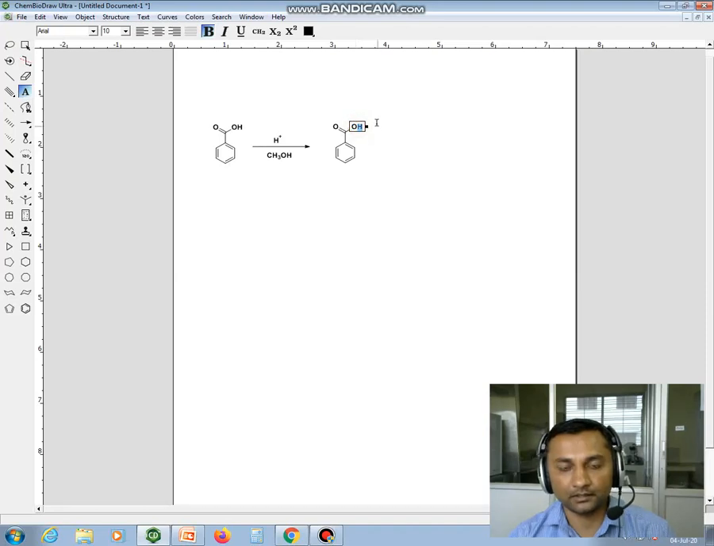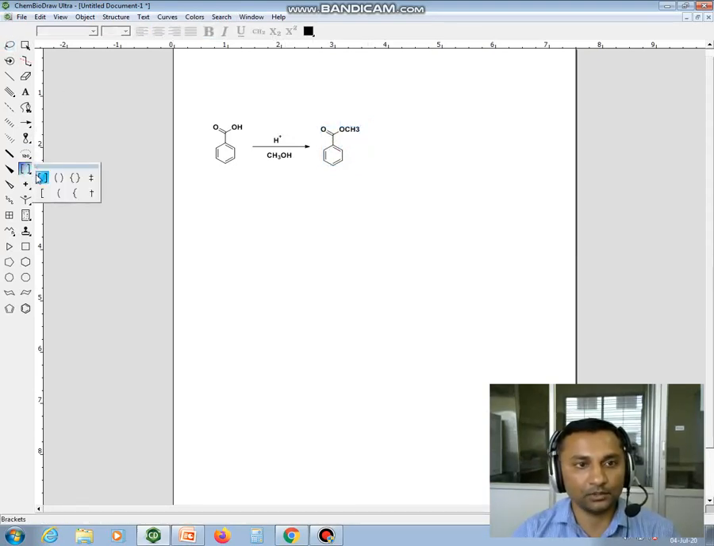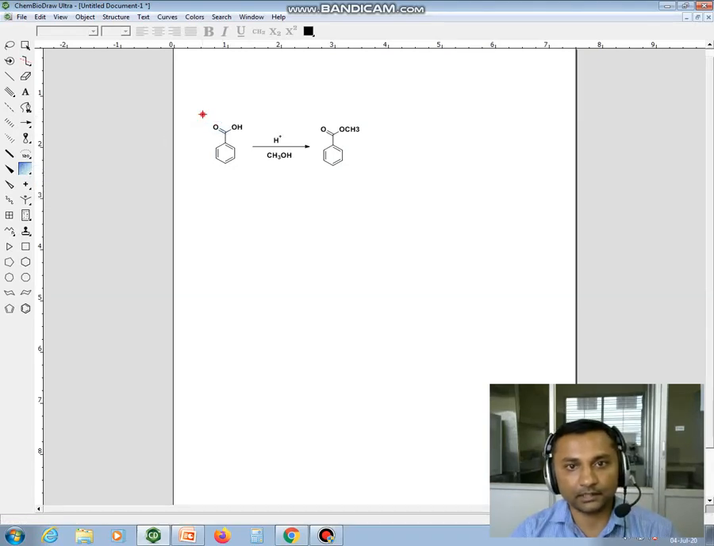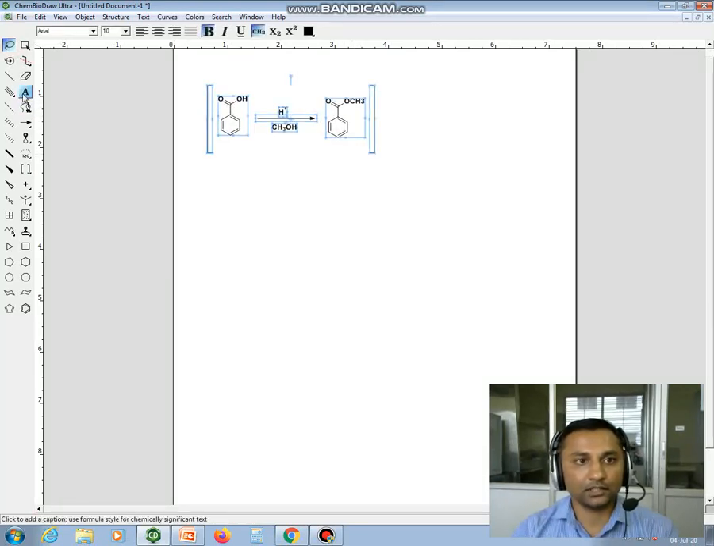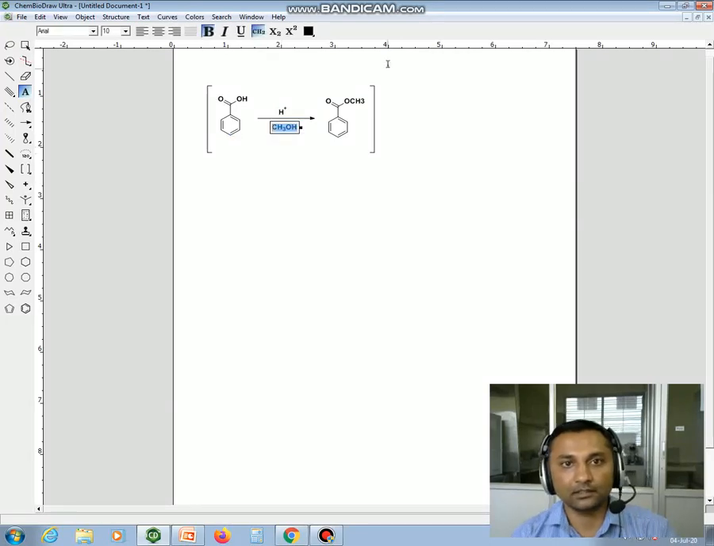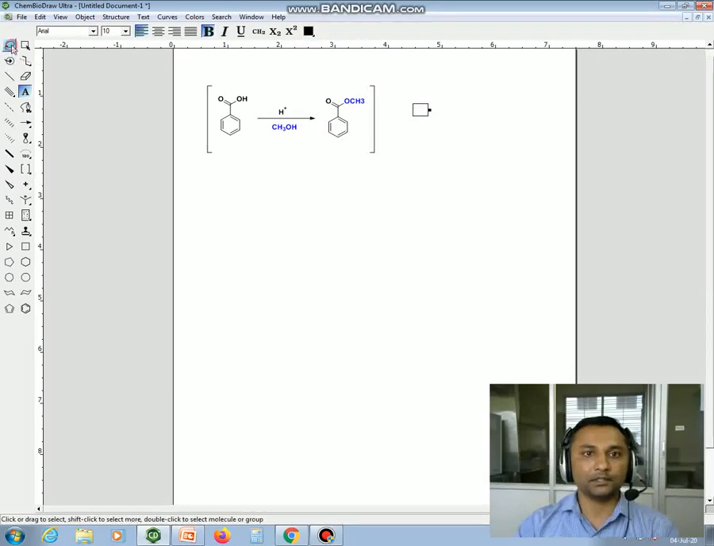Now you will get COCH3. Okay. So you can give the bracket for this reaction. So go to the main toolbars, select brackets. In fact, you can color this methanol so that people can understand where these groups come from. So I am giving blue color for the methanol. Here do the blue color. So you can present your schemes like this.